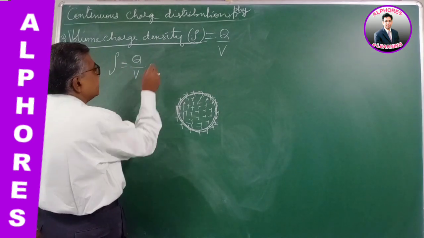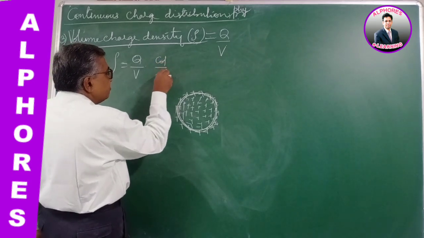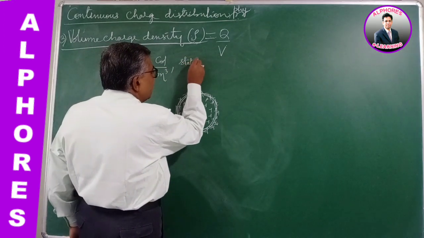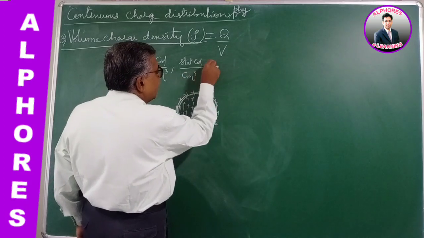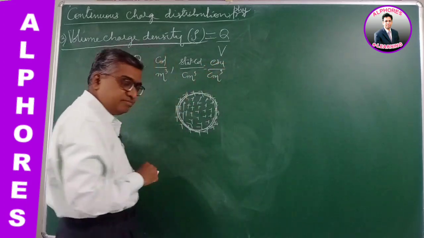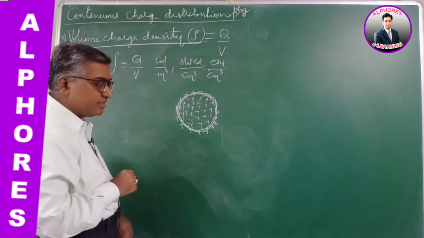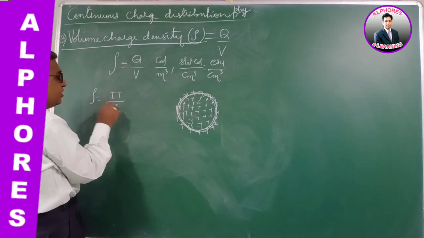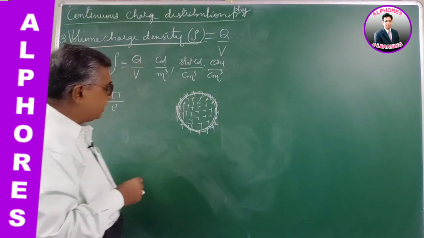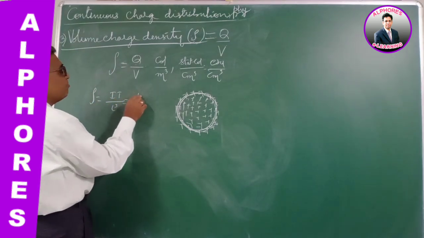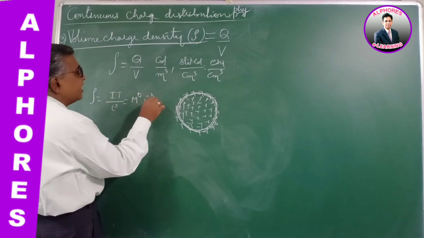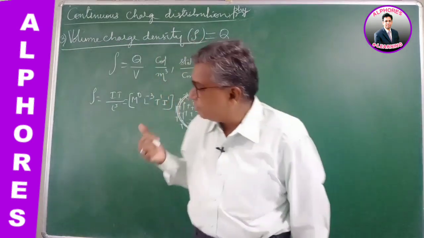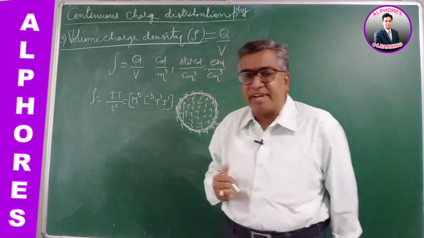How do you measure it? It is coulomb per meter cube. Charge is in coulombs, volume is meter cube. That is the SI unit. In CGS, it is stat coulomb per centimeter cube, or ESU per centimeter cube. How about the dimensional formula? For rho, charge is IT, volume is L cube, since volume is length, breadth, height. Simplifying, it is M power 0, L power minus 3, T power 1, I power 1. This is the dimensional formula of volume charge density rho.